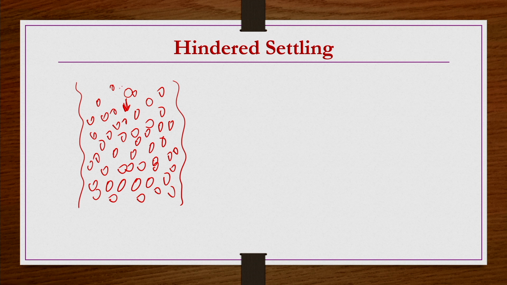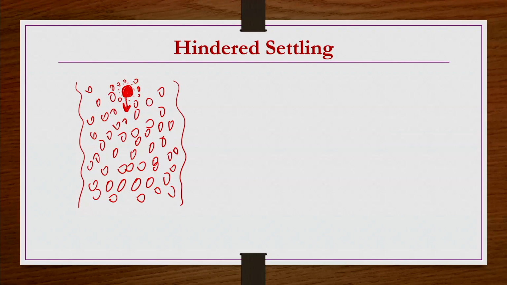Let us say this is a fluid medium. We have taken a particle. Let us say this is the target particle. We are trying to settle it down. Now when it is settling here, the nearby particles are affecting its settling velocity, because of the presence of nearby particles, the velocity gradients at the surface of the particle are strongly influenced by these neighboring particles.